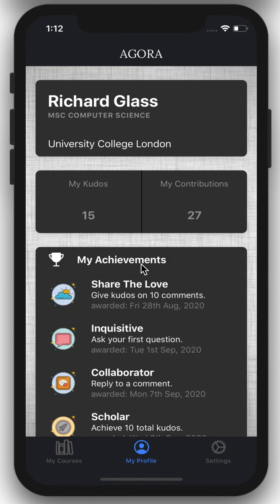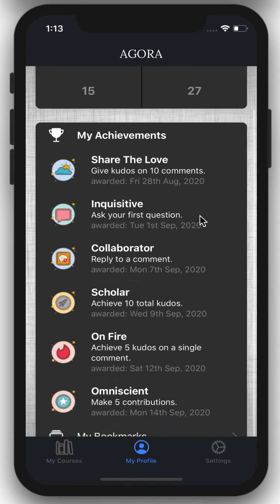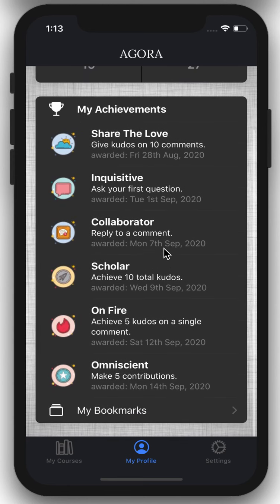Here you can see the students' achievements. These can be gained for various things, and the intention is to encourage, again, to give some kind of incentive to take part in discussions and to use the app. Here we can see we got one for asking our first question, making 5 contributions.